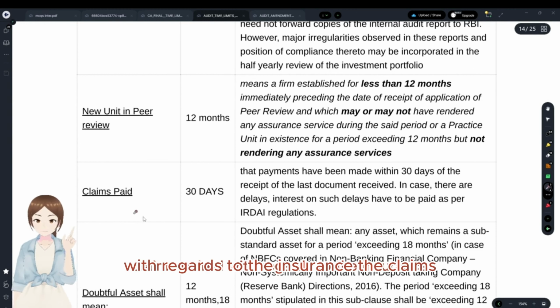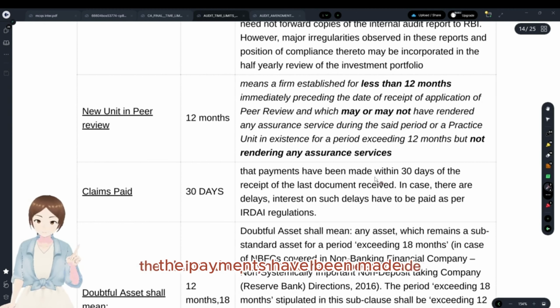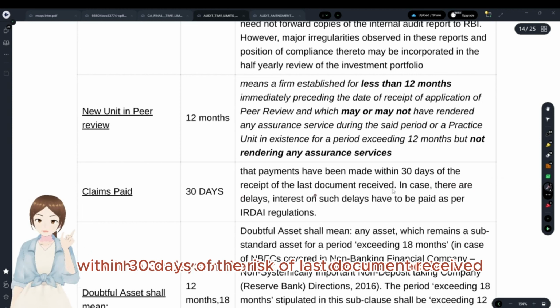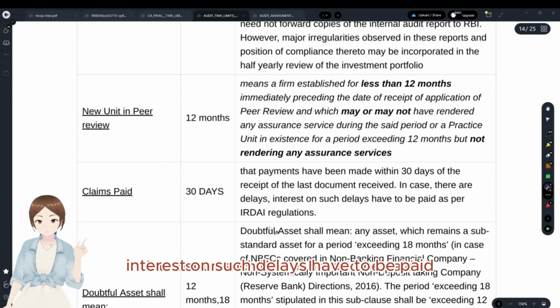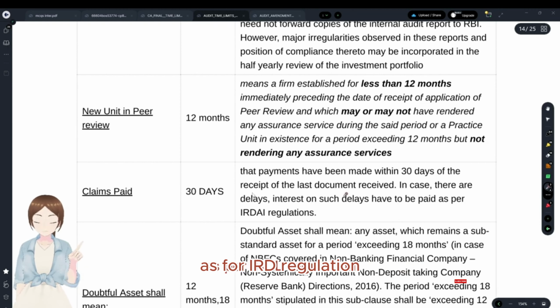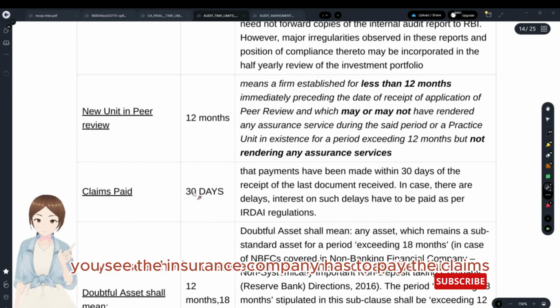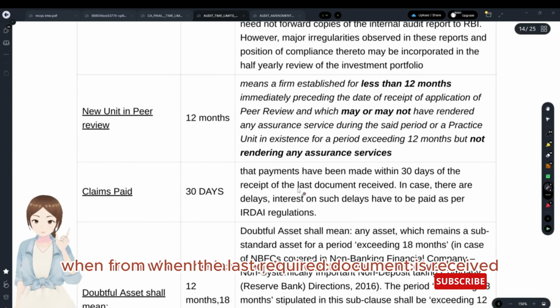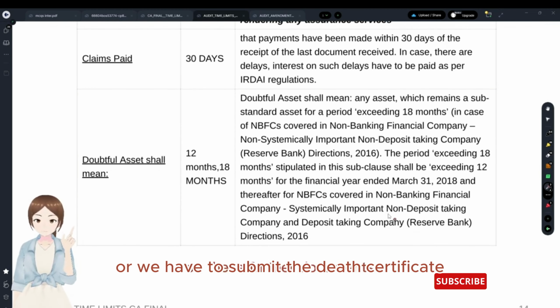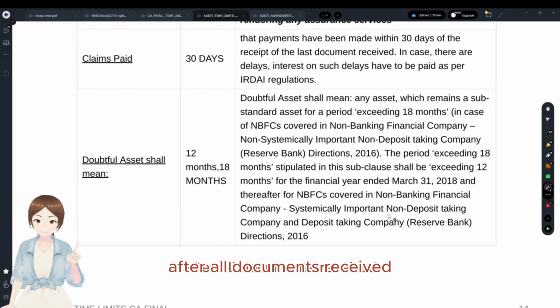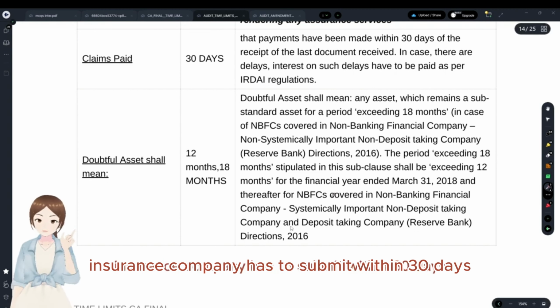Claims paid with regard to insurance: the payments have to be made within 30 days of the receipt of the last document received. In case there are any delays, interest on such delays has to be paid as per IRDA regulation. You see, the insurance company has to pay the claims within 30 days from when the last required document is received. That is, in case of death, we have to submit the death certificate and all. These were the documents. After all documents are received, the insurance company has to pay within 30 days.